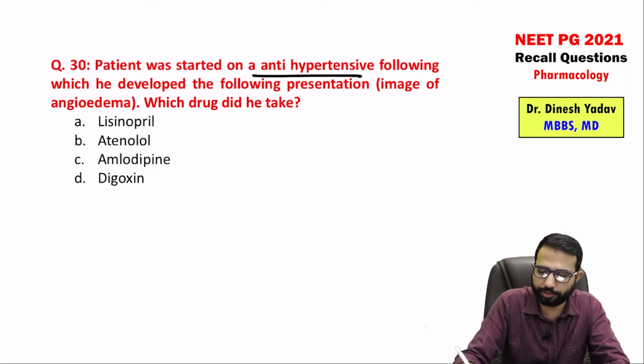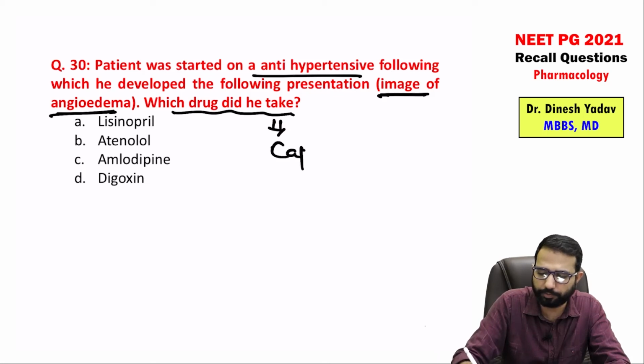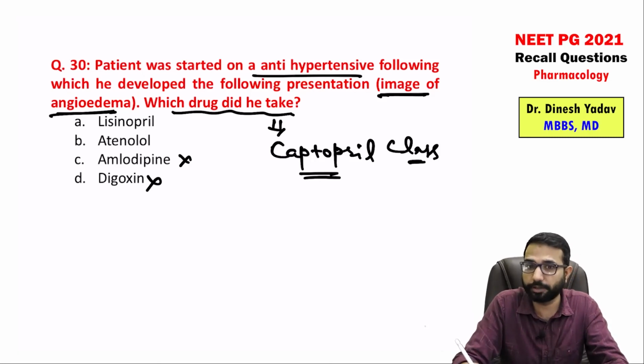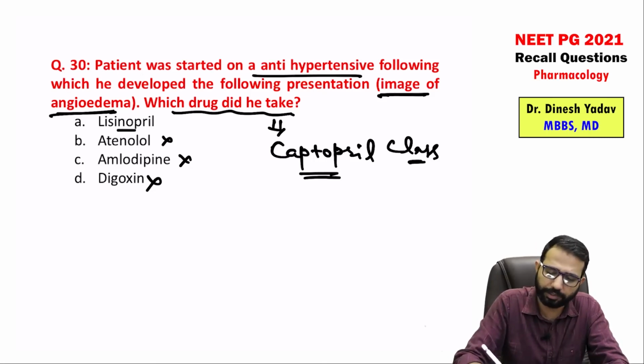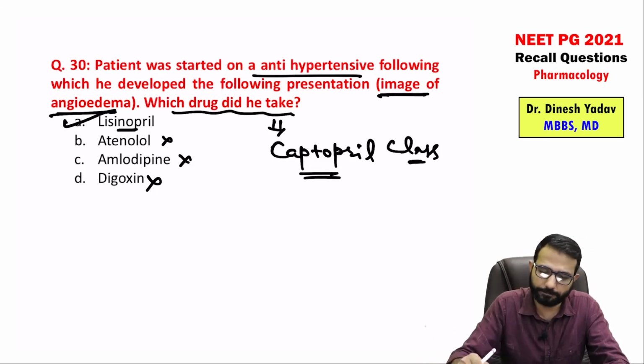A patient was started on antihypertensive. Following, he develops the following presentation. So basically, there was an image of angioedema, right? Facial swelling. Which drug? So I think everybody is aware, the ACE inhibitors like the captopril group of drugs, because of the bradykinin related side effect. So the captopril class can cause angioedema out of the antihypertensives. Digoxin is not an antihypertensive. Amlodipine does not cause angioedema, it can cause pedal edema. Atenolol again has very less risk, it can have some hypersensitivity, but angioedema is not commonly seen. Lisinopril, captopril, ACE inhibitors, can definitely cause angioedema, right?